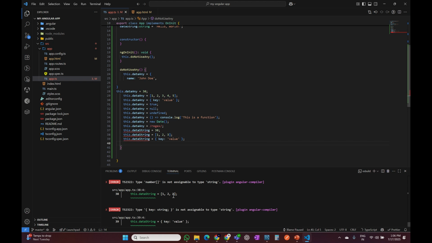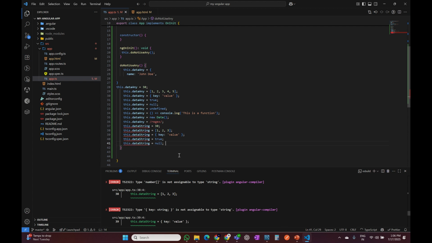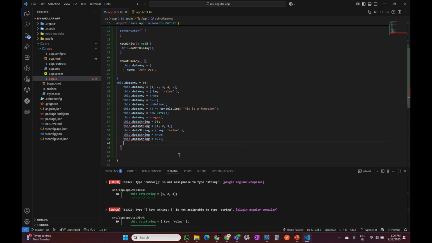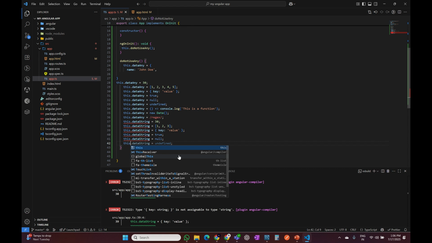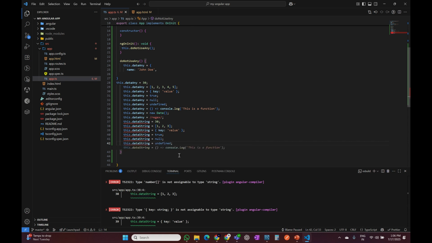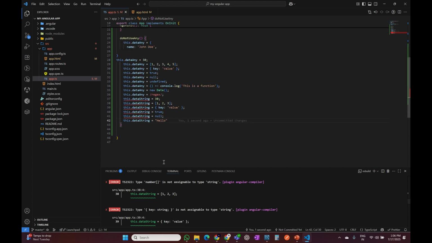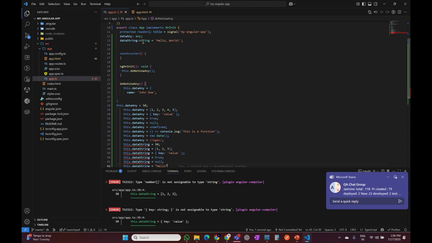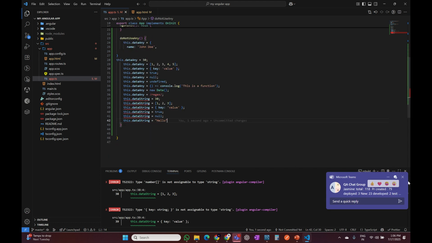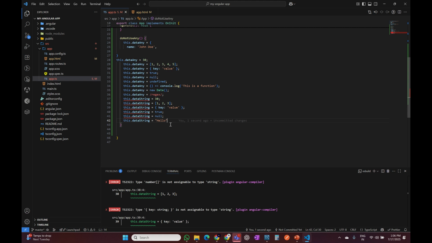If we pass a bool, it will not accept it. But when we pass to this dot data string the value hello, it will not throw any error, because to a type string we have passed a type string.